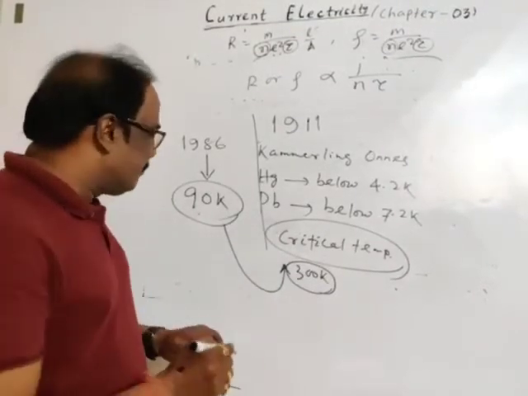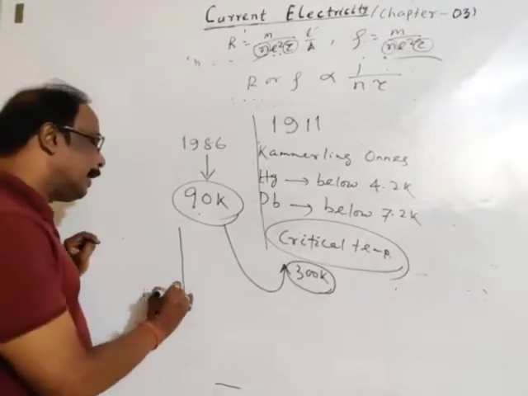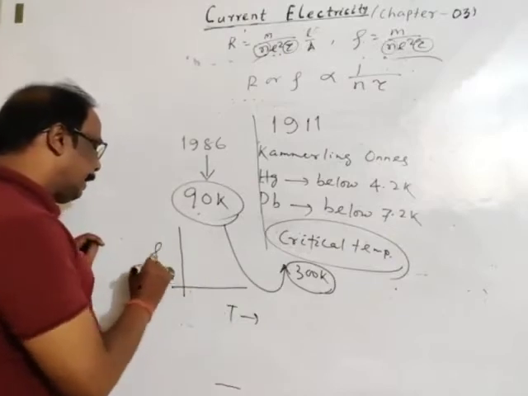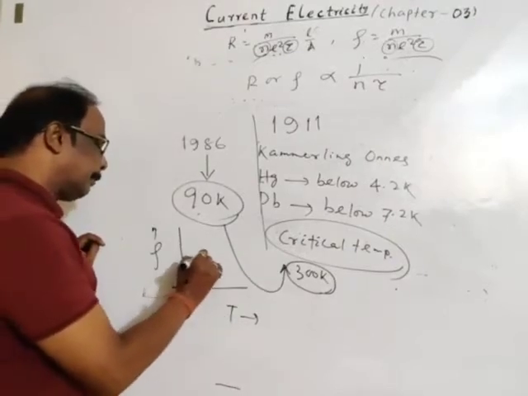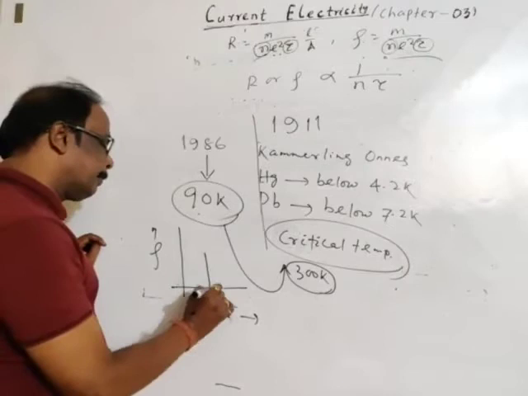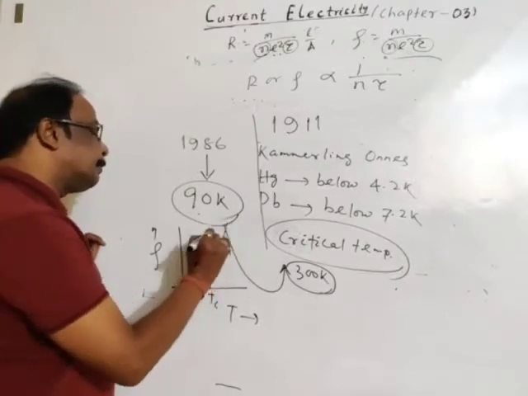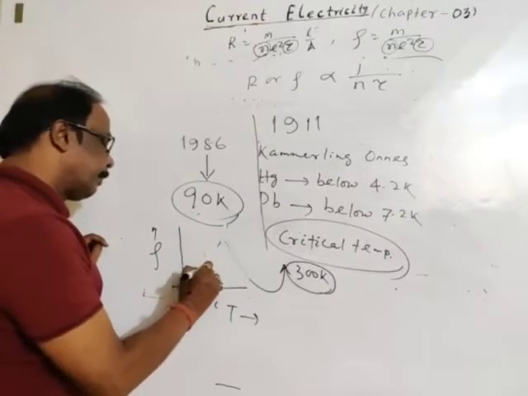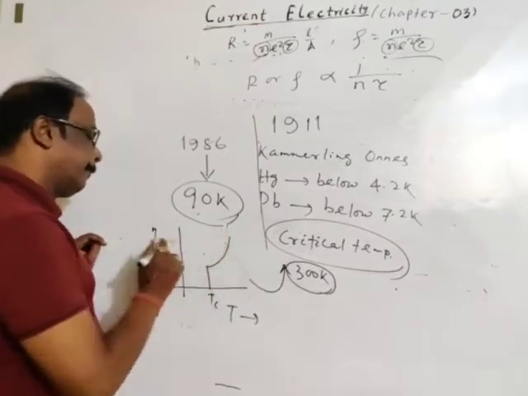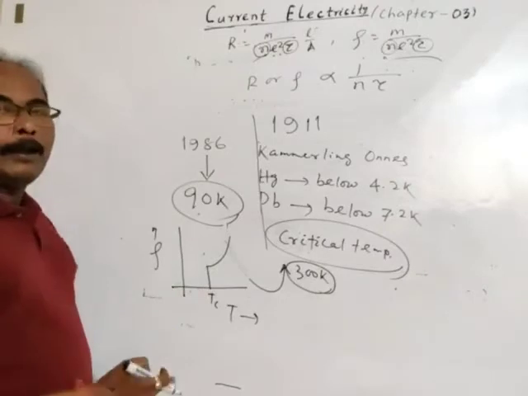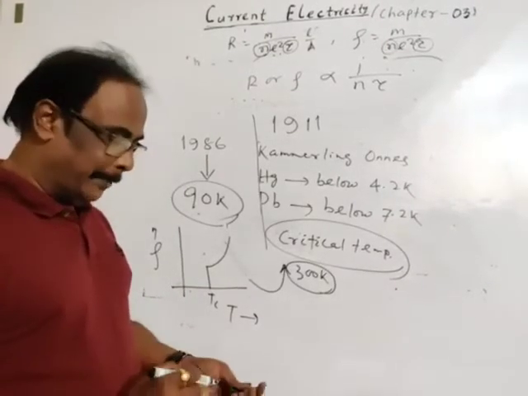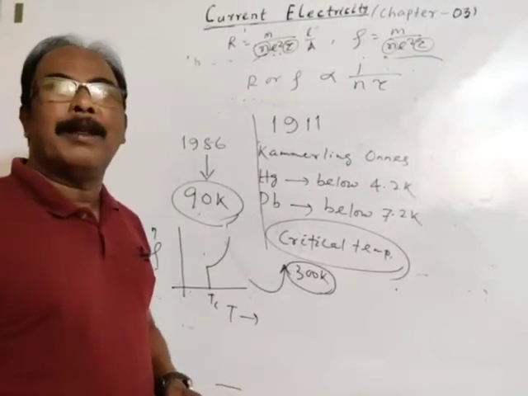Okay. Then for a superconductor, variation of resistivity with temperature. This is the critical temperature. Variation of resistivity with temperature is like this. Below the critical temperature, resistivity falls to 0. Okay. This is about the theoretical analysis.